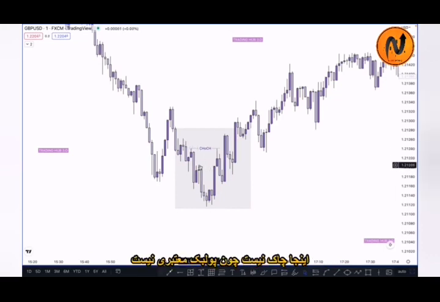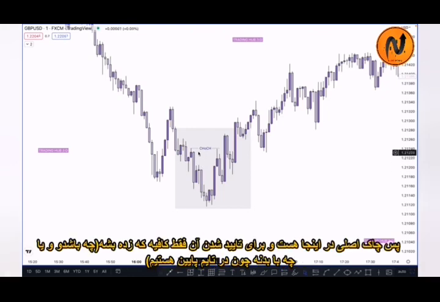This one is not a change of character, as we know, because this one is not a valid pullback as per our plan. So after this change of character, you have to wait for a complete change of character, and in this case, if price candle closes above it, then this is one. So this one is also a change of character. If it does not close above it, just sweeps the high,